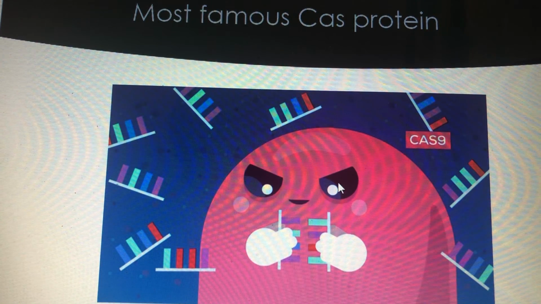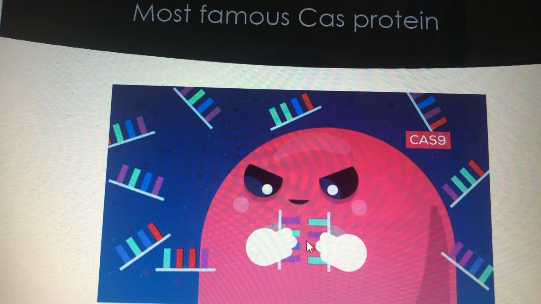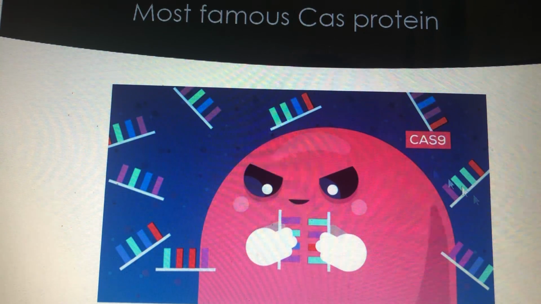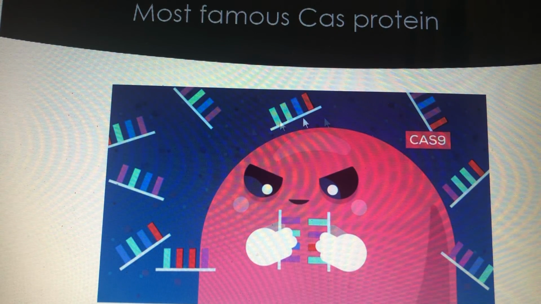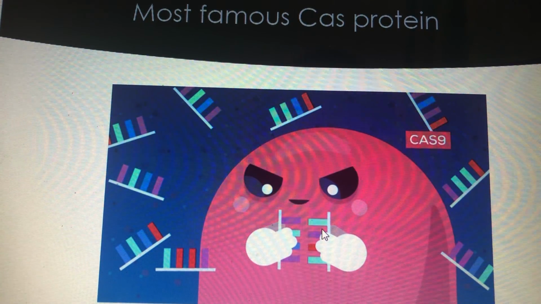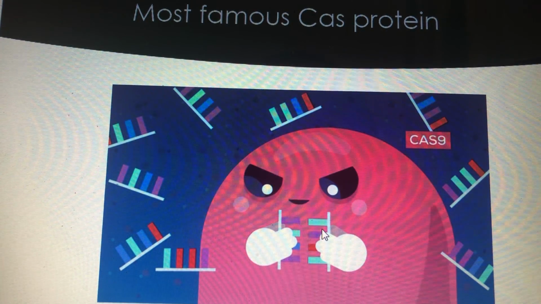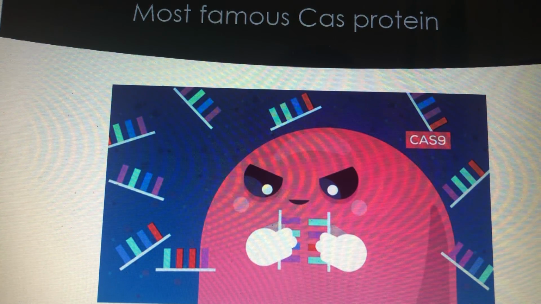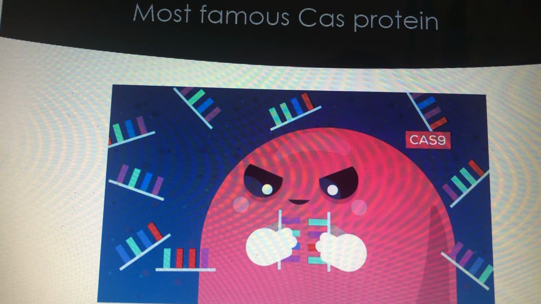In pink, we can see the Cas protein, and in its left hand, we can see that it has a template, and around it are various DNA molecules that would then be compared to the template to see if it will be a match. When a match is found, the CRISPR-Cas protein will be activated, and it will then proceed to cut that segment out of the DNA. In the case of a bacteria, that would just kill the virus that's trying to invade. In the case of organisms, it usually shuts off genes.